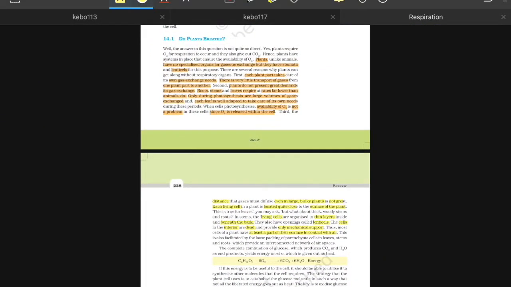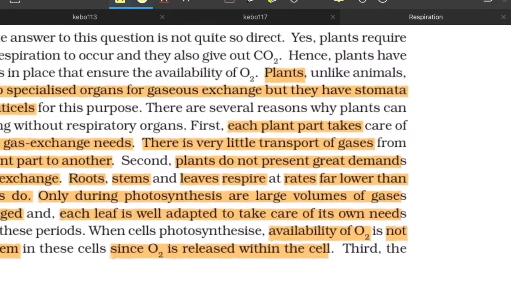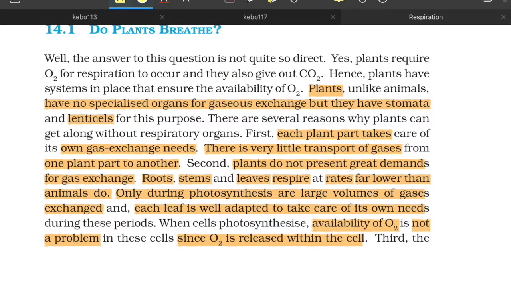All these are NCERT statements from which they will directly pose a question. So you have to be very confident in these. First thing, plants have no specialized organ system. First is this statement, and then you're giving the reason.